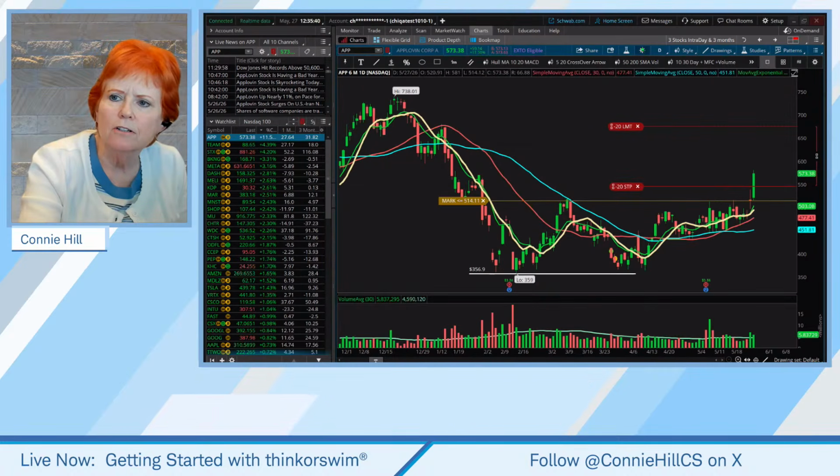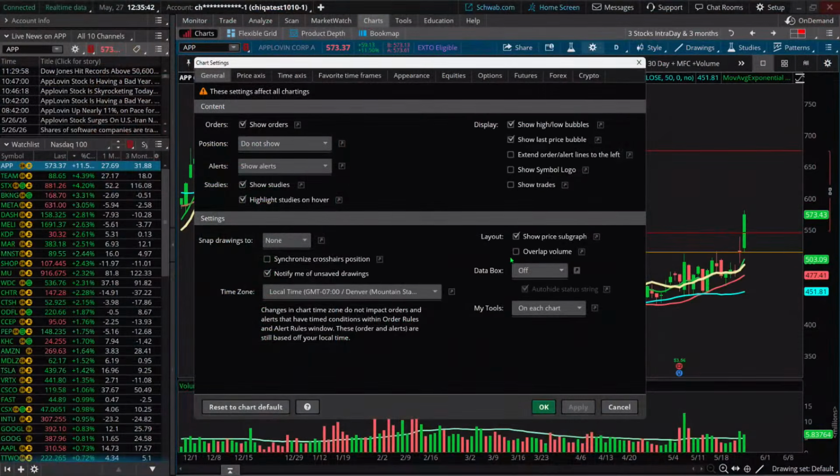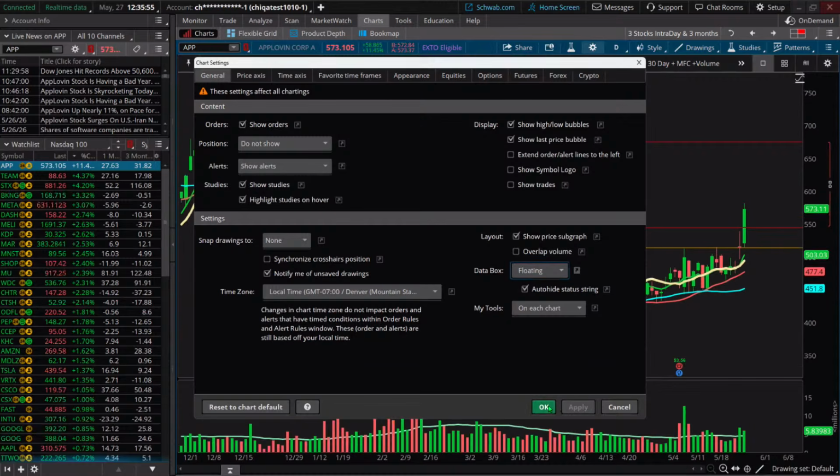We're going to go to the gear. We're going to show you data box. Okay, and there's a couple of ways you can do the data box. I'm going to show you the first way is floating. Okay, so I'm going to say apply and OK.